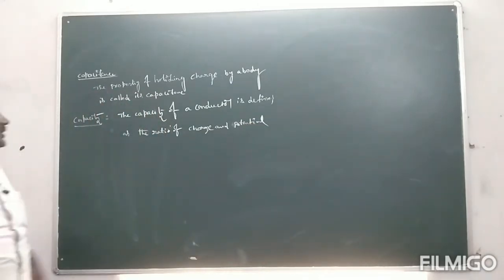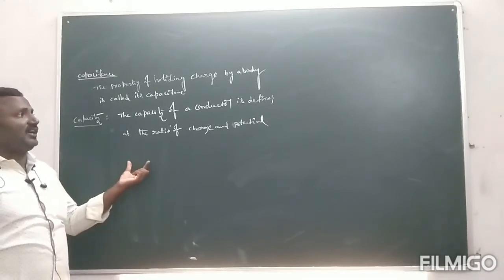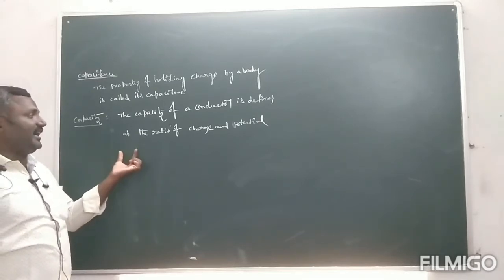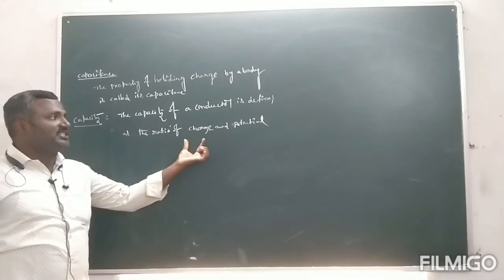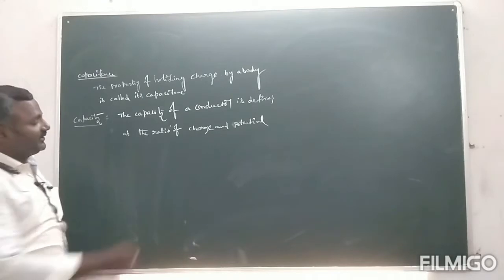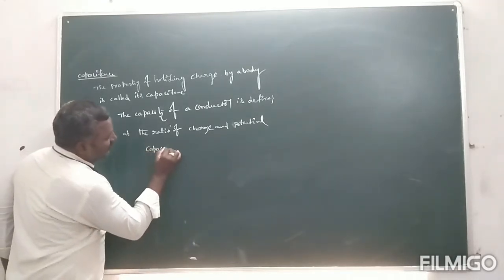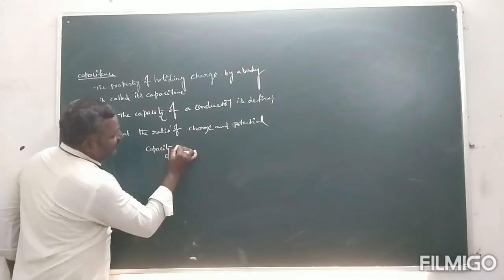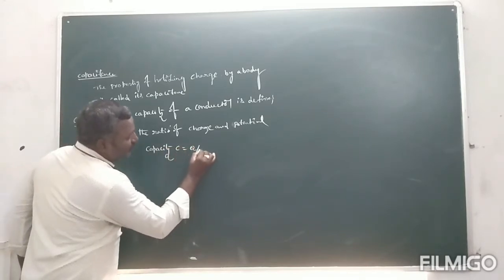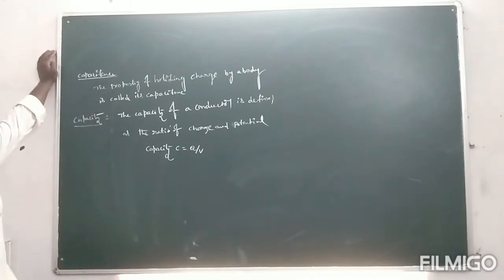That is equal to capacity. C is equal to Q by V. Capacity C is equal to Q by V.